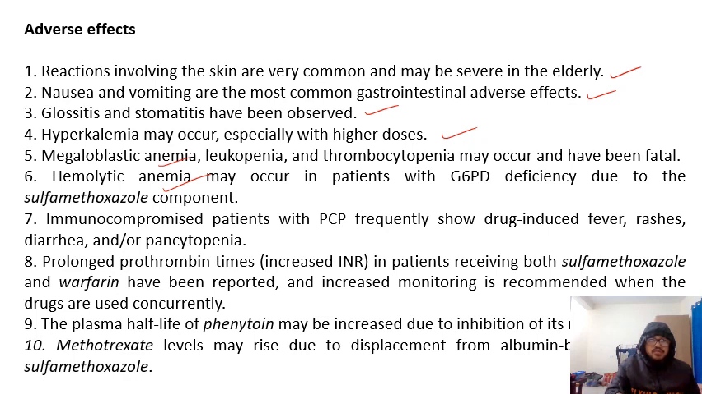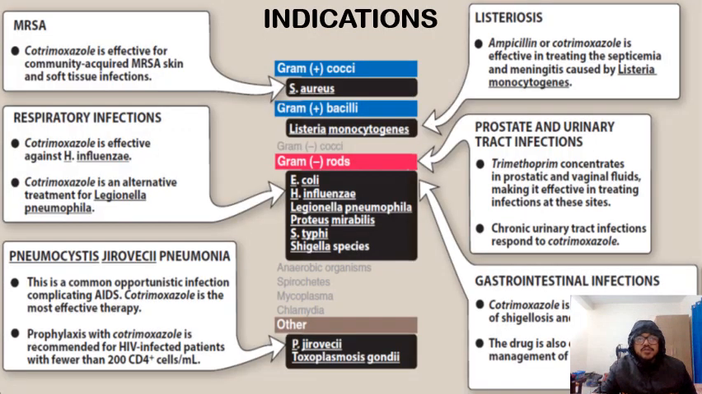It is not given in immunocompromised patients because it may cause fever and rashes in that type of patient. It may also increase the prothrombin time, so if a patient is receiving sulfamethoxazole and warfarin together, we should be very careful. It also increases the plasma half-life of phenytoin, and the level of methotrexate will also be increased in the serum if taken together with sulfa drugs. So these are some of the indications for the sulfa drugs, cotrimoxazole, and trimethoprim.